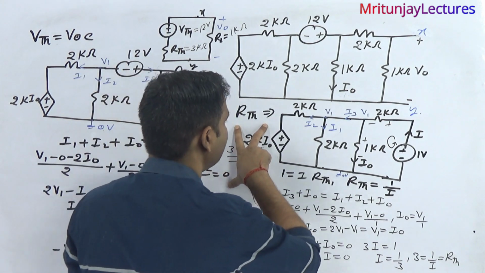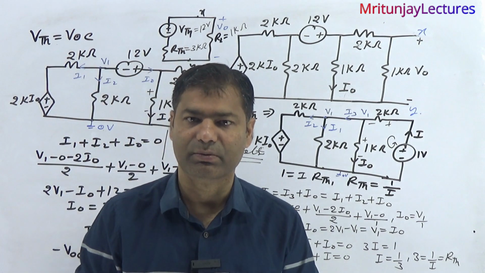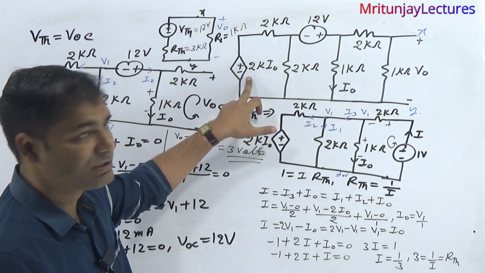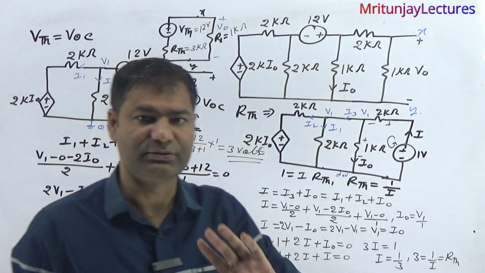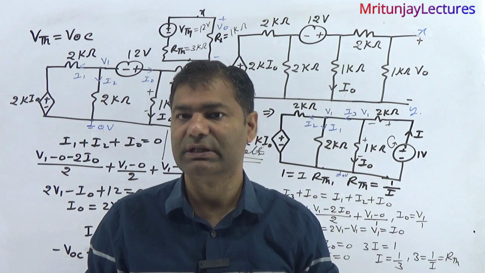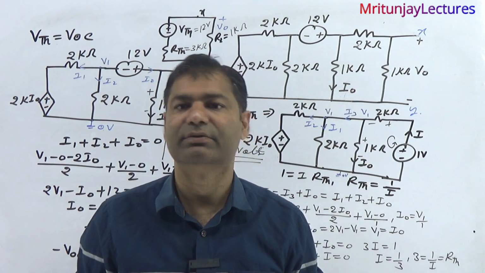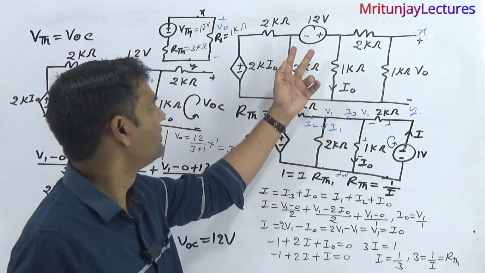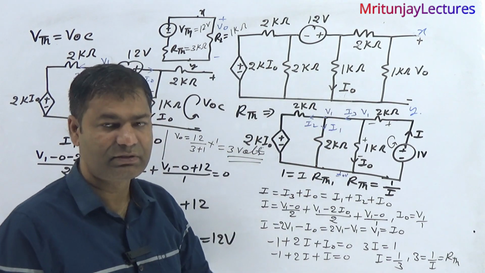So how can you determine RTH? First of all, this is the dependent source based problem. It is a current dependent voltage source. This is current dependent, plus minus given, this one is a current dependent voltage source. If you determine RTH, then first of all the independent sources are reduced to 0. All independent means this one is short circuited. If this one is short circuited, then the circuit is like this.